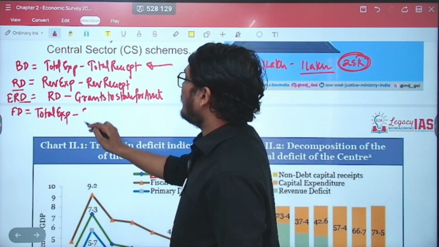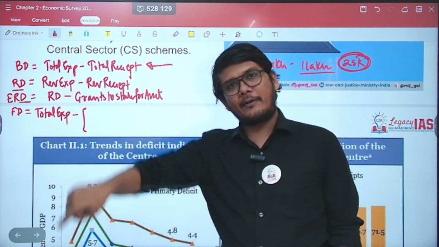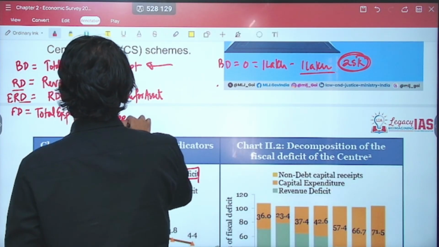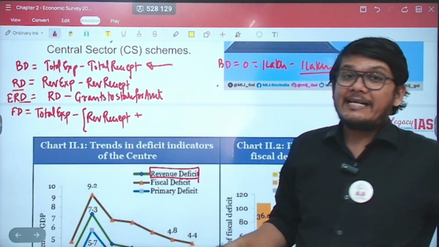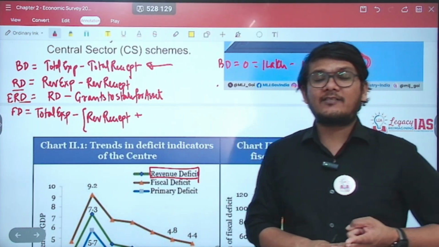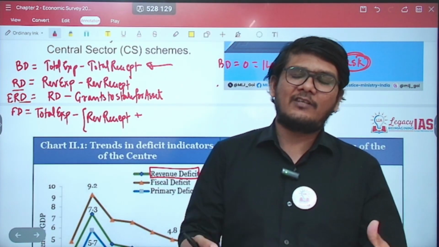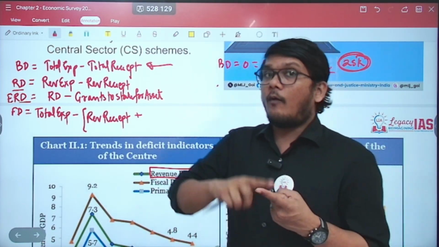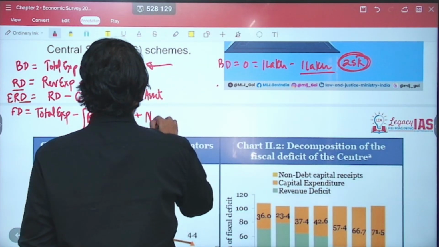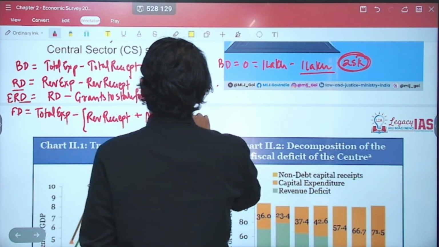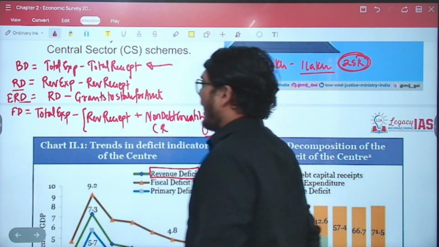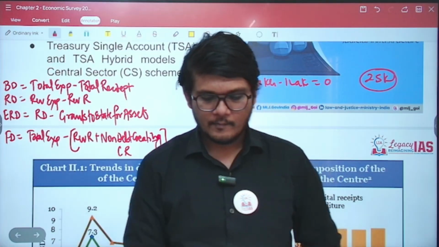Now total receipt includes what? Revenue receipt plus capital receipt. So revenue receipt will be as it is, but capital receipt includes what? The debt creating capital receipts, which is loans, and the non-debt creating capital receipts, which is the money that you get when you disinvest in the PSUs. So you will avoid the debt creating capital receipts and you will take only the non-debt creating capital receipts, and this will give you the fiscal deficit.